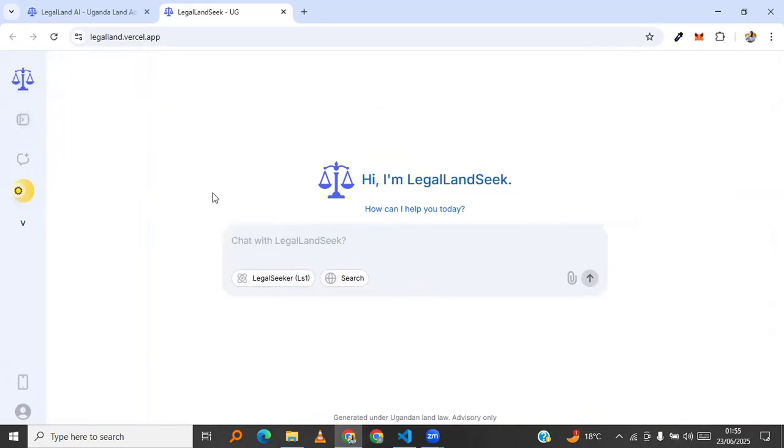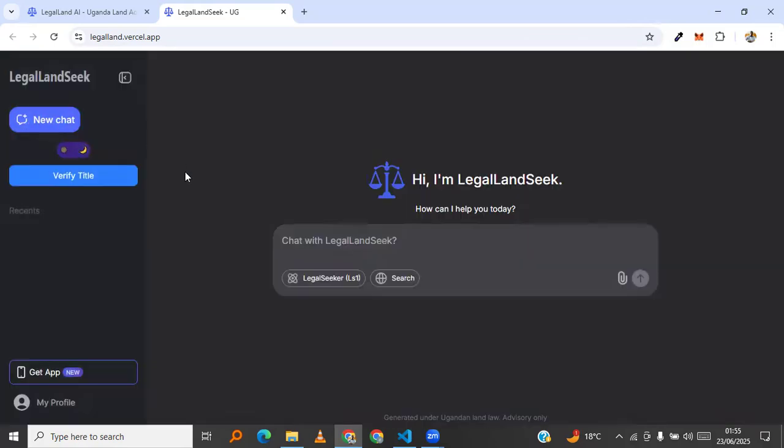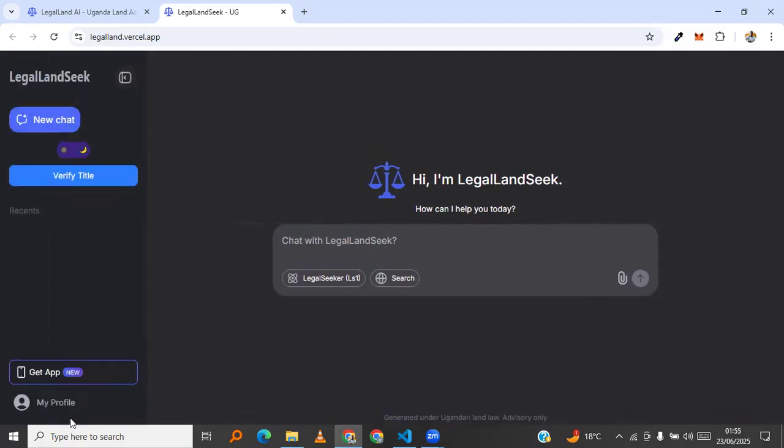We're catering for those with visual impairments, those who may need to use this conversational AI with the light theme, and then those who need the dark theme can still use it by toggling this to dark theme.